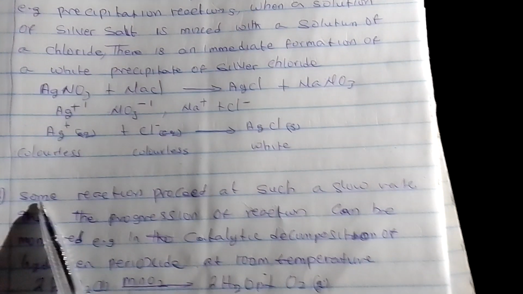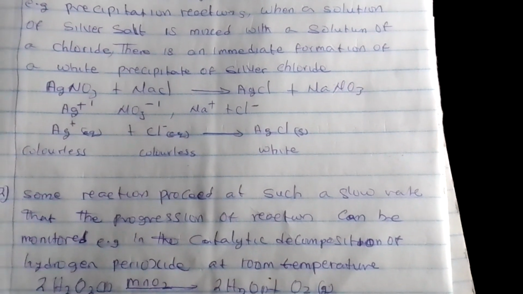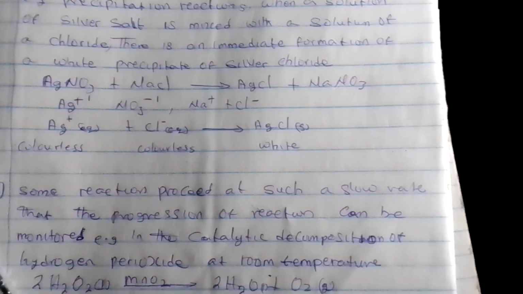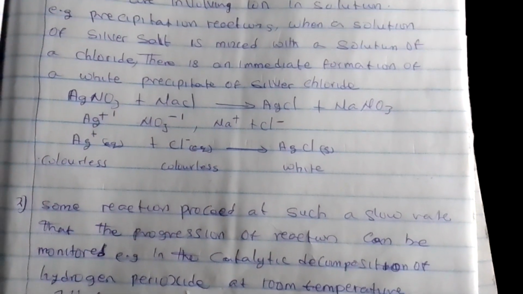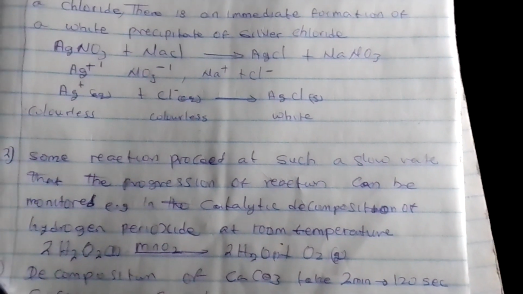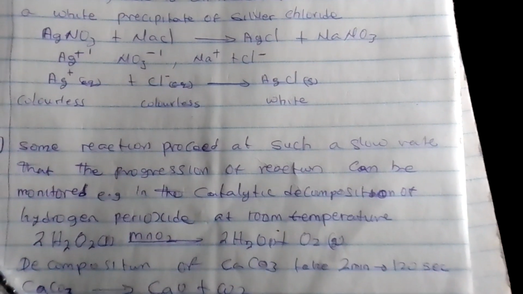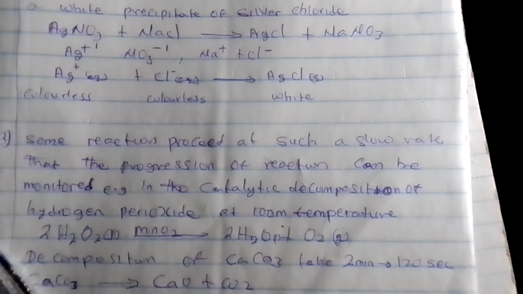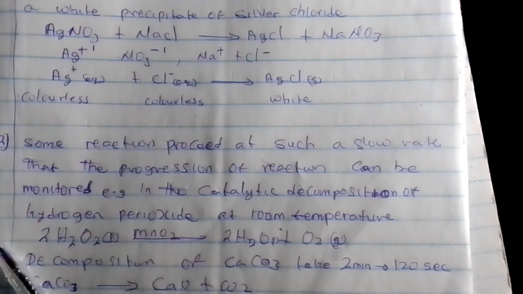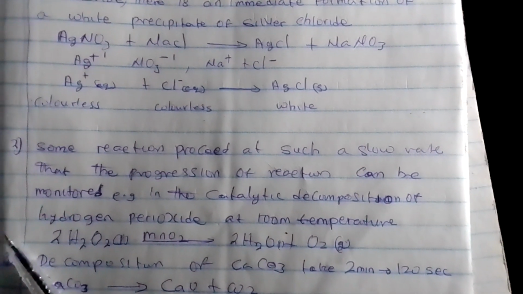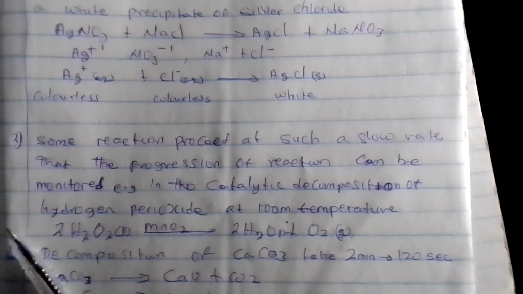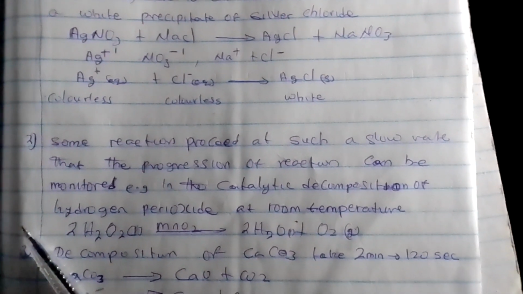Now I want to show some reactions at a slow rate, that they are very slow. That progression of reaction can be monitored, e.g. catalytic decomposition of hydrogen peroxide at room temperature. Hydrogen peroxide, you understand, if you want to prepare oxygen, under preparation of oxygen, we can prepare oxygen from what?